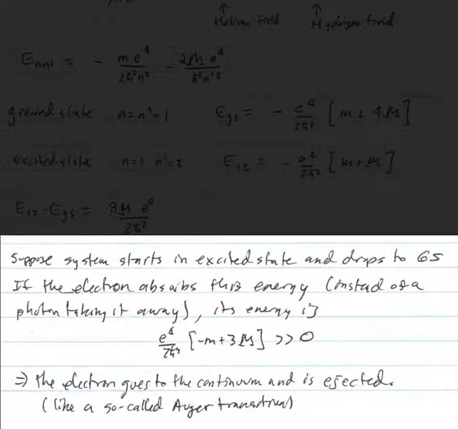But if the electron absorbs that energy, its total energy is much, much larger than 0. So the electron would go into an unbound state, and it would be ejected from this system. And that is a transition that's a very important transition in many different solid state and atomic situations. It's called an Auger transition. Because the phase space for these transitions can be higher than the phase space for a photon being ejected, these can often be the prevalent transitions that occur for different experimental situations.